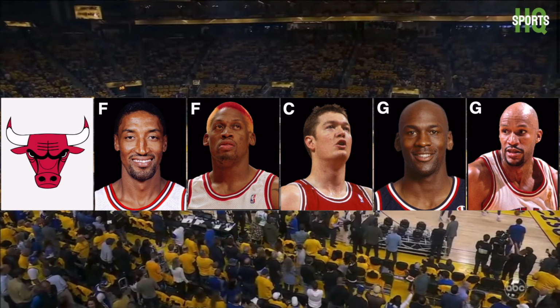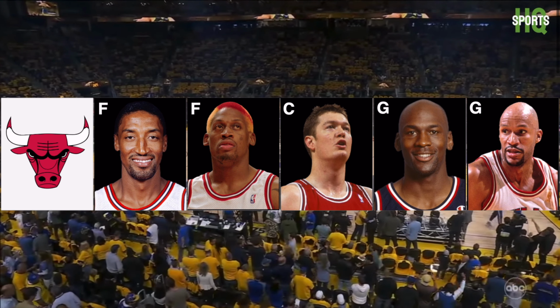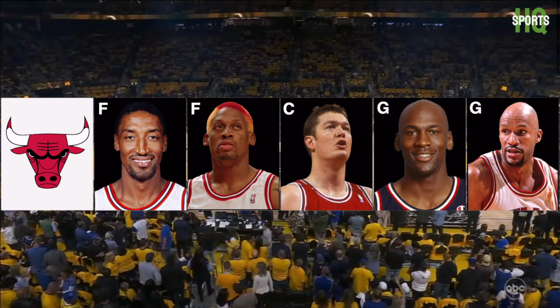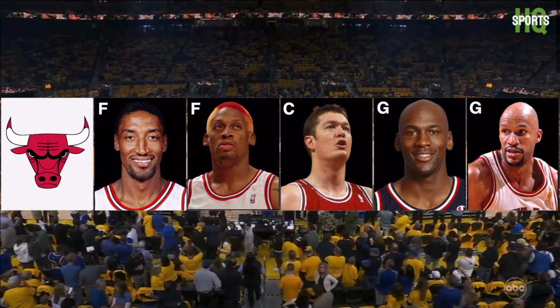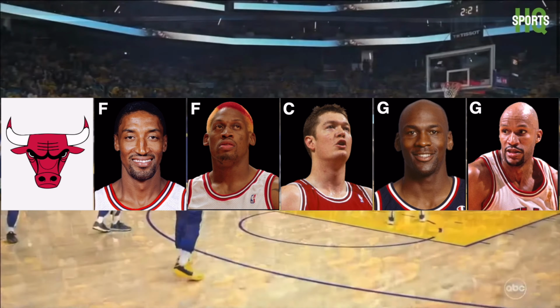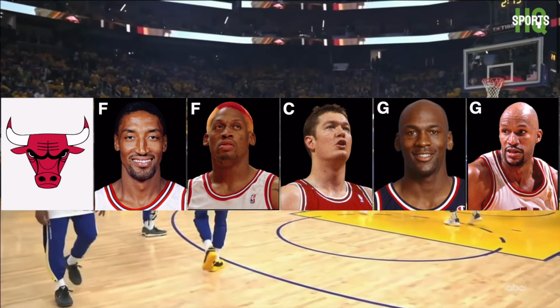Here are the starting five for the Chicago Bulls. Michael Jordan, Scottie Pippen, at the center position, Dennis Rodman, for point guard, Ron Harper, and for the power forward, Luke Longley.